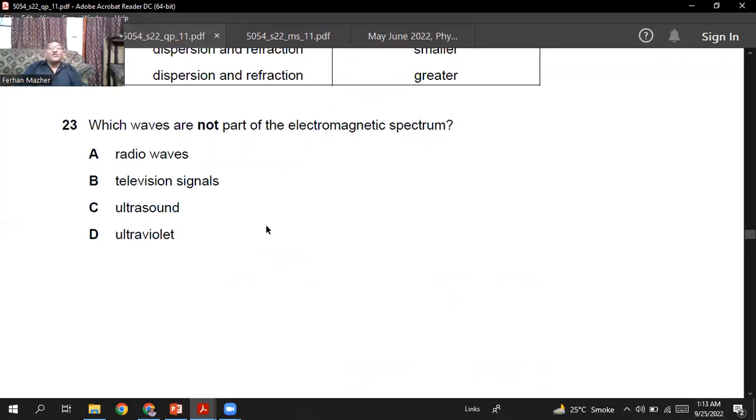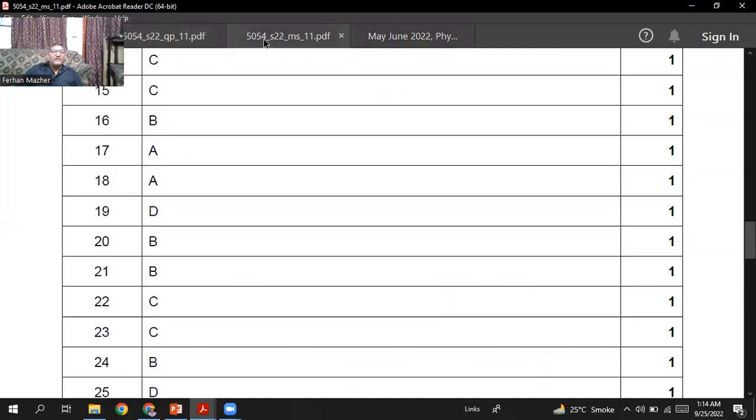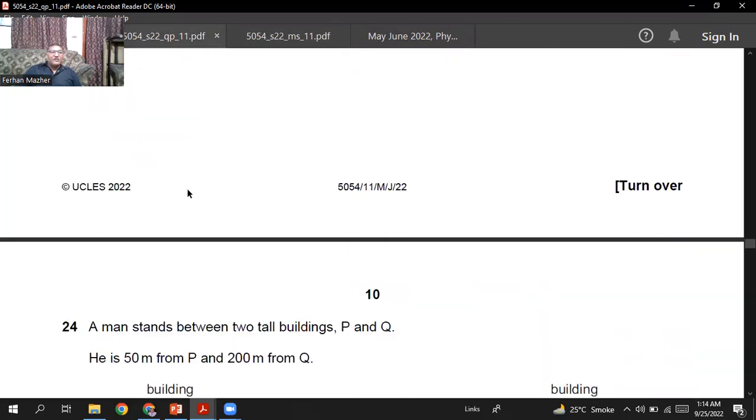Ultrasound is not part of the electromagnetic spectrum. Ultrasounds are sound waves. So for question number 23, C is the right option.